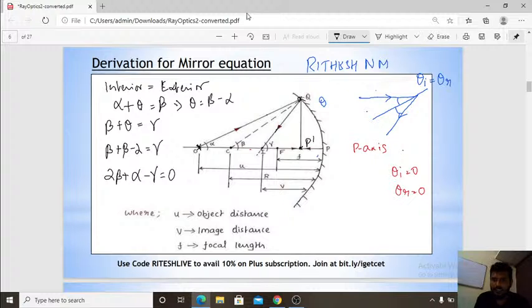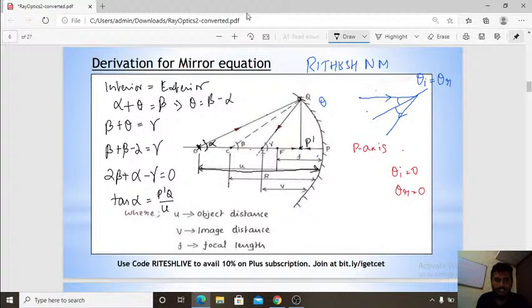Okay, see here. O, Q and P dash. So you can write tan theta for this, that is nothing but tan alpha. So tan alpha is P dash Q divided by the base from O to P dash, that is U, the object distance.